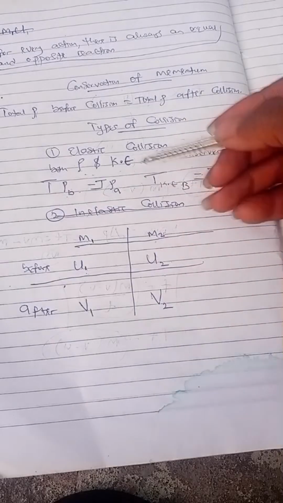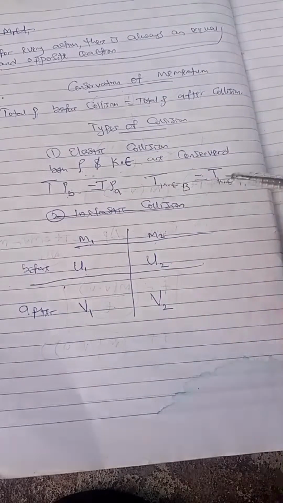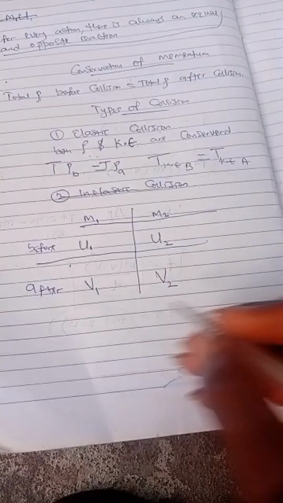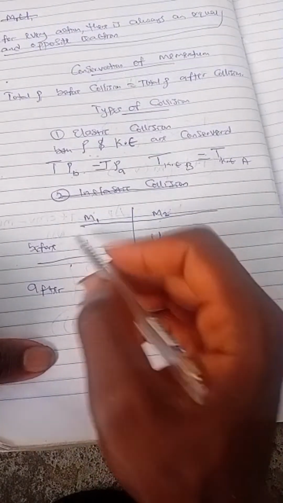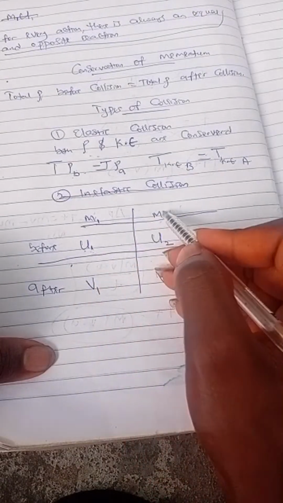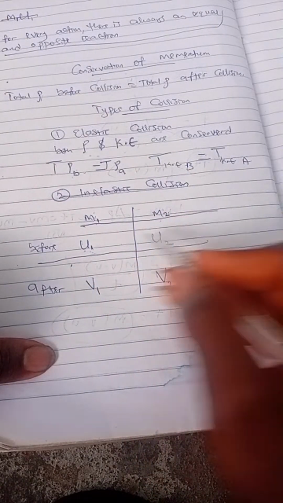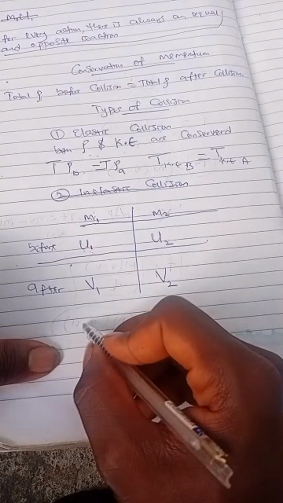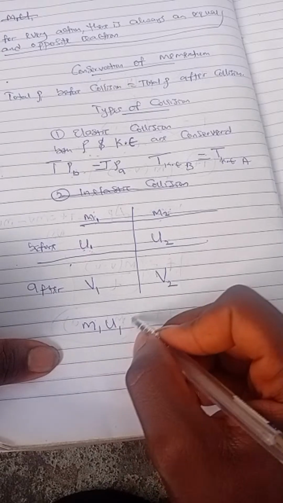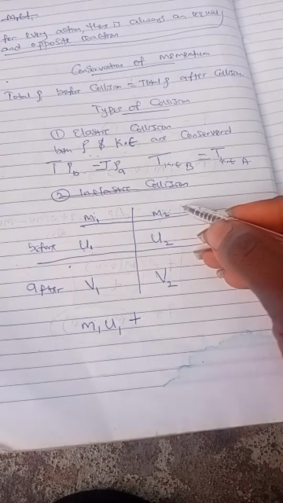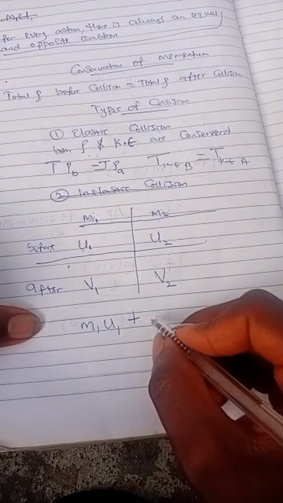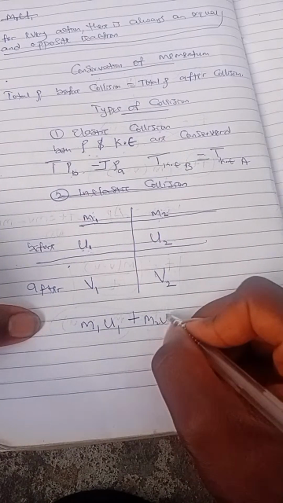If we say momentum is conserved, and momentum is mass times velocity, then the total momentum before collision is m1 u1 plus m2 u2, because the momentum of body 1 before collision is m1 u1, plus the momentum of body 2, which is m2 u2.